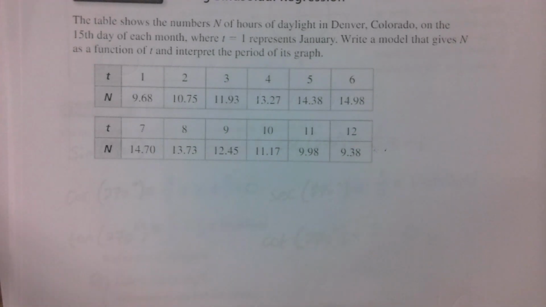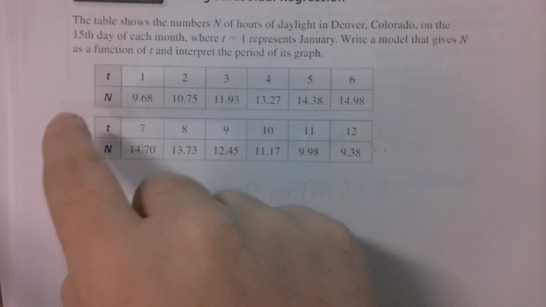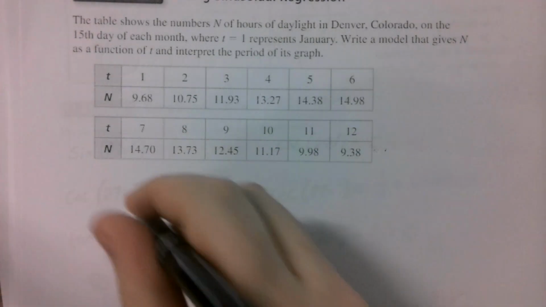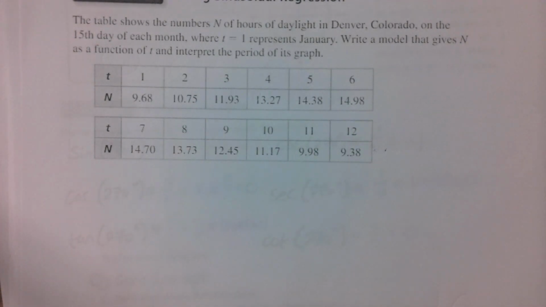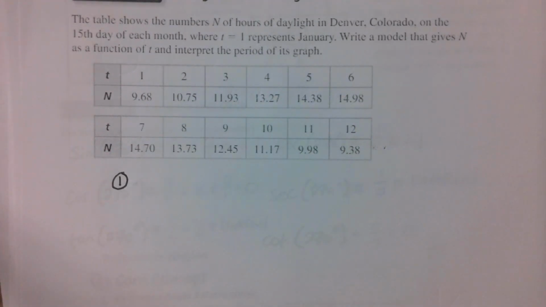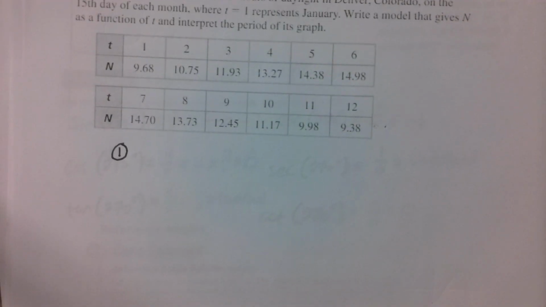The reason is, the number of daylight hours per year goes up and then down, down towards the winter, and then up in the summer and down in the winter. Anything that's cyclical, like the seasons, will be repeating. We can use a sine to represent it. I am going to use a graphing calculator to do this sinusoidal regression. So, here are the steps. And we're going to do these steps live as we talk about them.